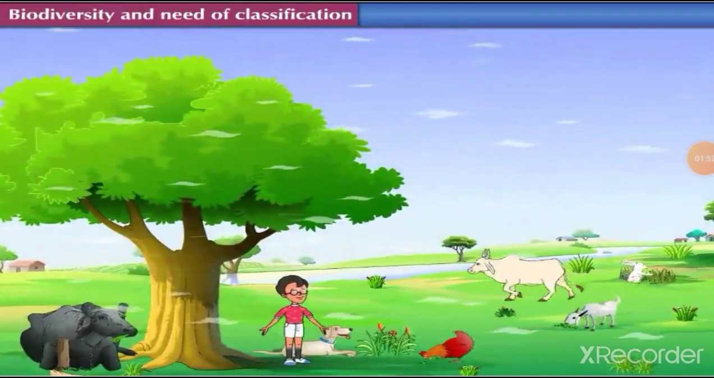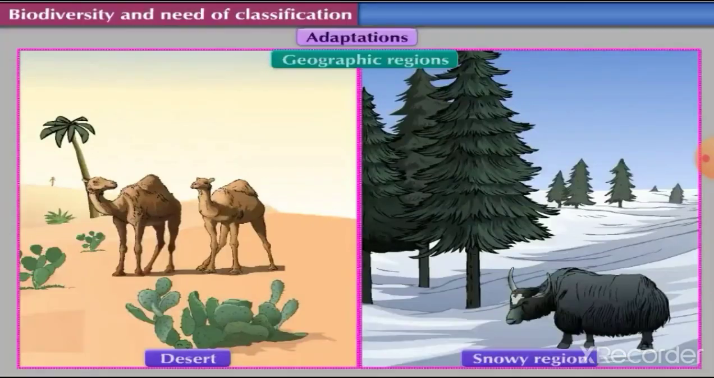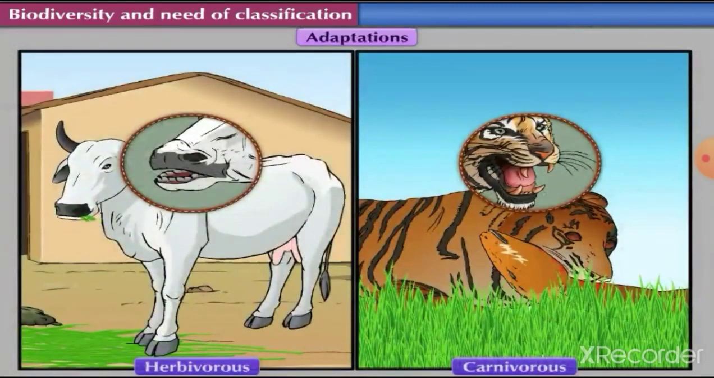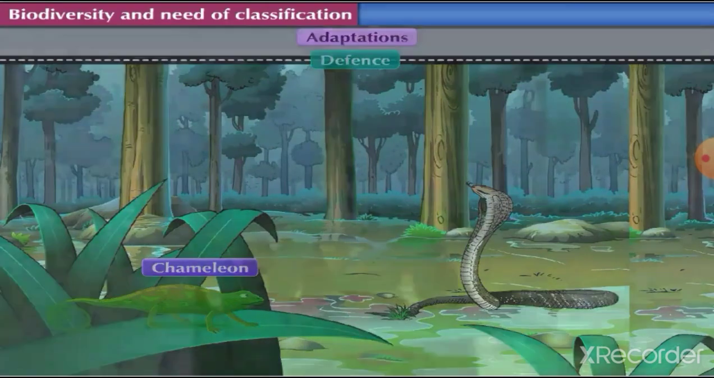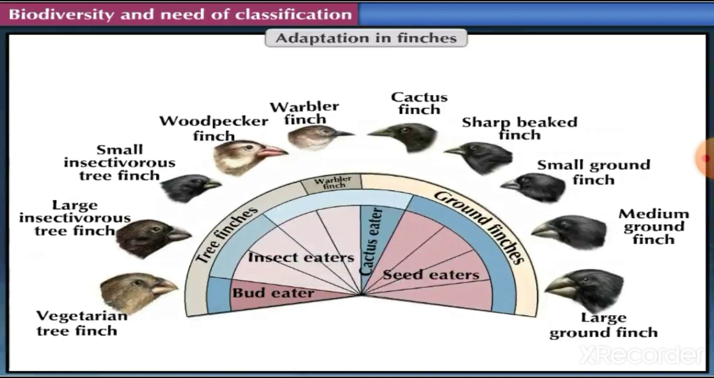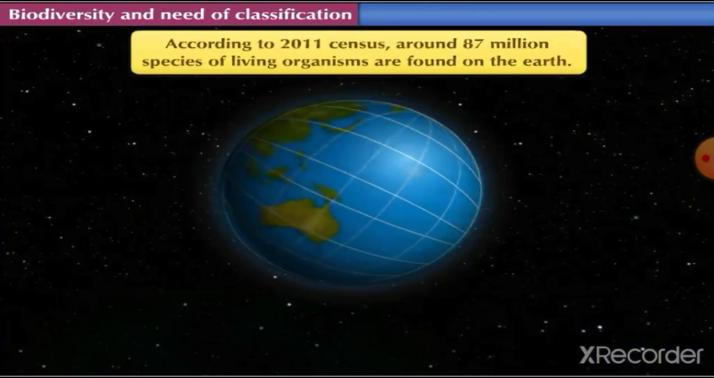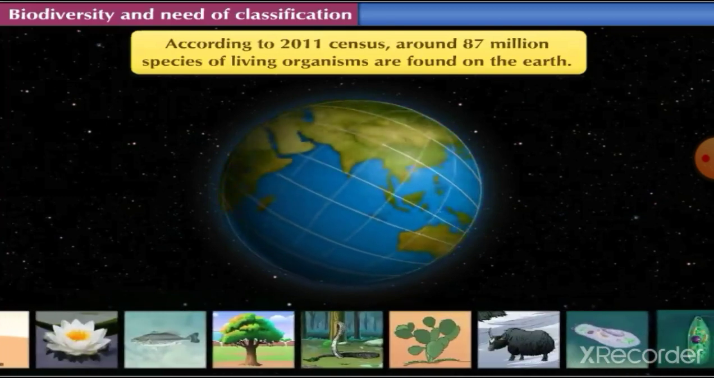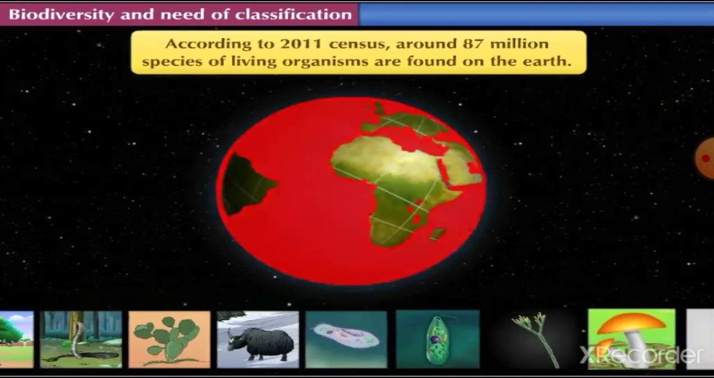Biodiversity and need of classification. Last year, we have already learned that all the living organisms on Earth have adapted according to geographic regions, food ingestion, defense, etc. While adapting, many differences are observed in the organisms of the same species too. According to 2011 census, around 87 million species of living organisms are found on the Earth, including land and sea.